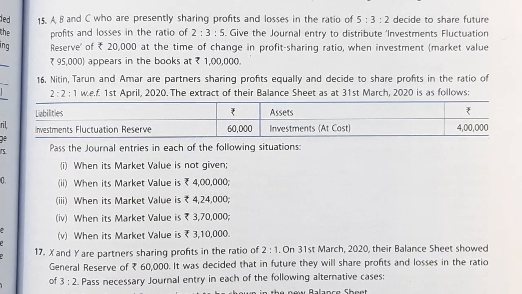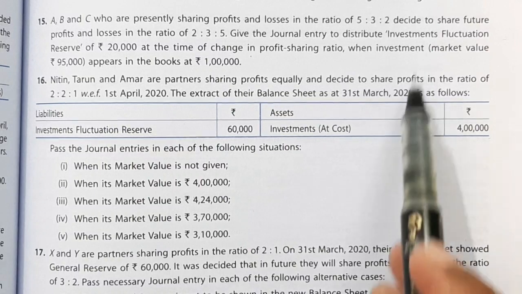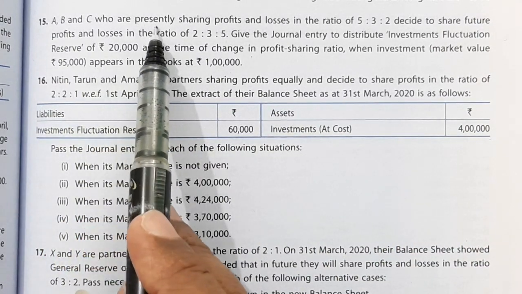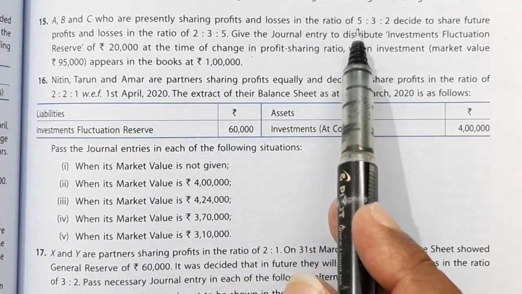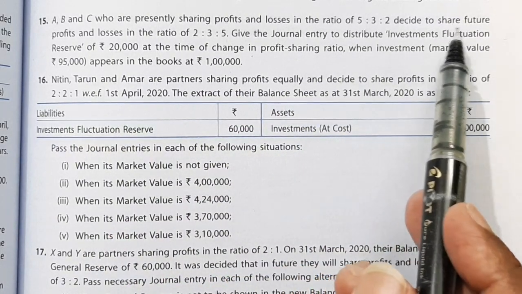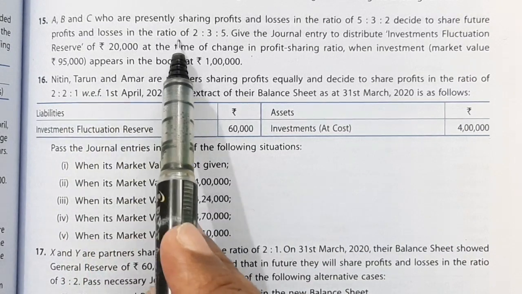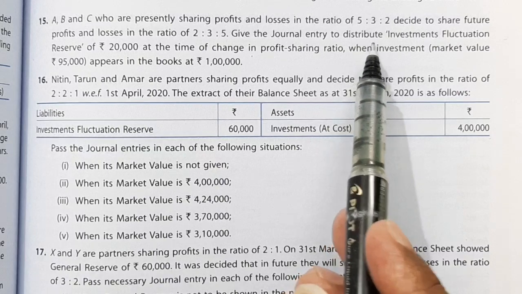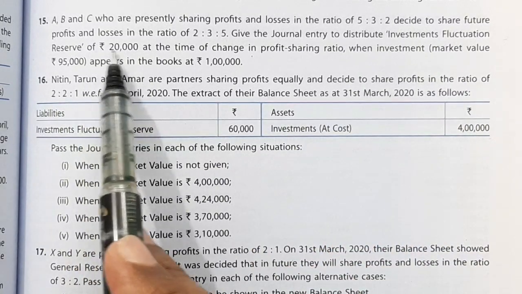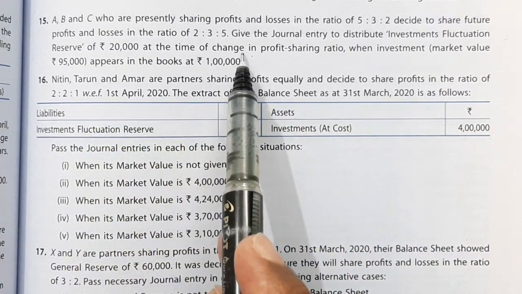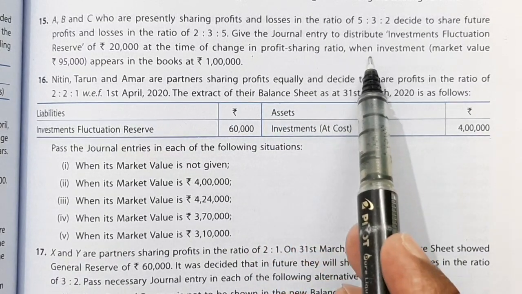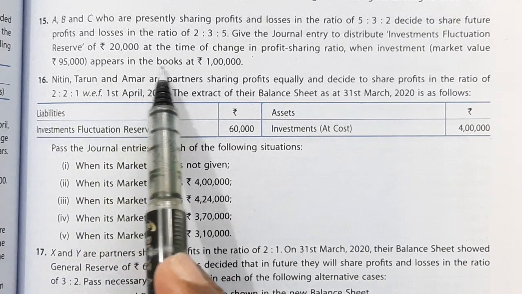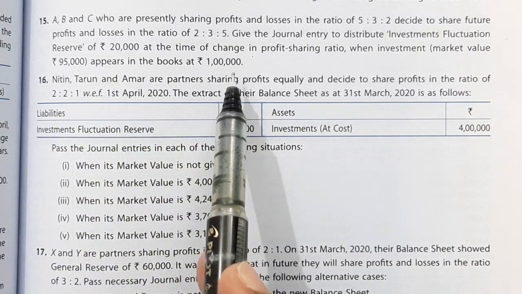Now let us see question number 15. This question is related to investment fluctuation reserve. A, B and C, who are presently sharing profits and losses in the ratio of 5:3:2, decide to share future profits and losses in the ratio of 2:3:5. Give the journal entry to distribute investment fluctuation reserve of rupees 20,000 at the time of change in profit sharing ratio, when investments market value rupees 95,000 appears in the books at rupees 1 lakh.